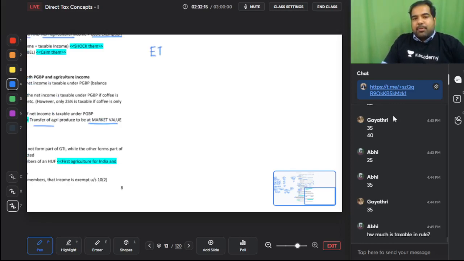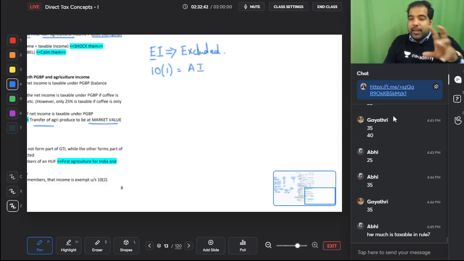Guys, exempt incomes, as the name suggests, are exempt from tax. But what you also should know is they are excluded from the calculation. So whenever you're calculating your tax or you're calculating your income, E for exempt, E for excluded. So they have to be excluded. Example, agriculture income is not considered in your calculation. In that, the first thing they excluded, the 10(1), is agriculture income.